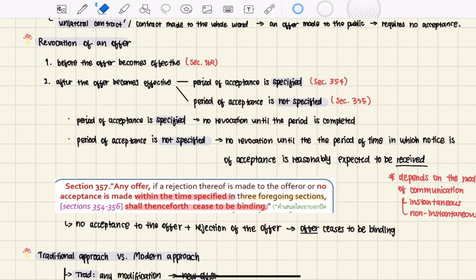Revocation of an offer. There are two times that the offerer can revoke his offer: first, before the offer becomes effective, and second, after the offer becomes effective.